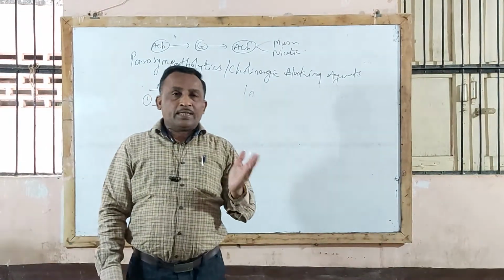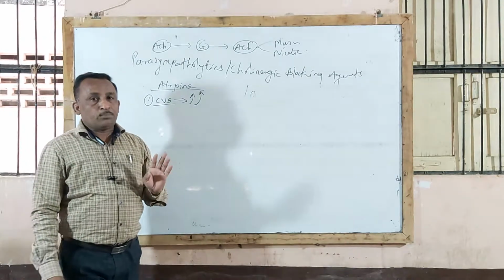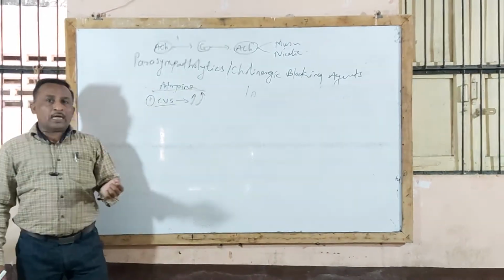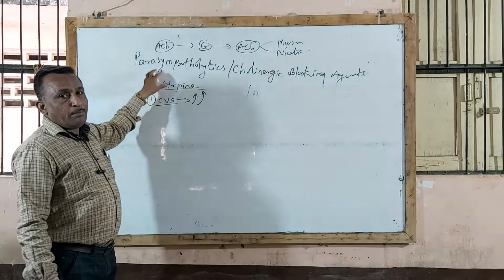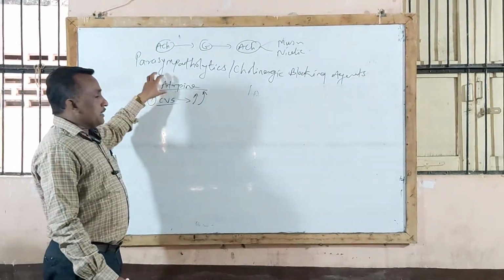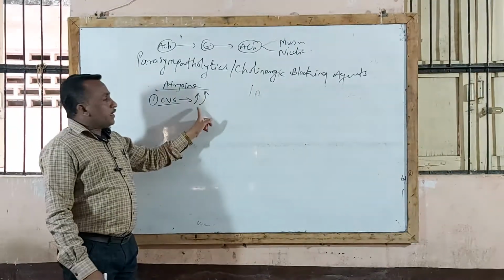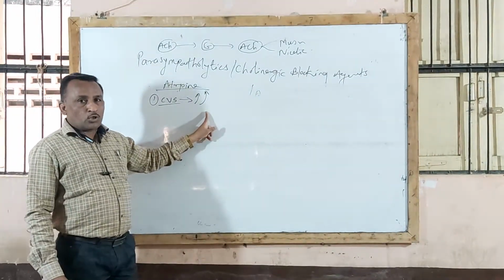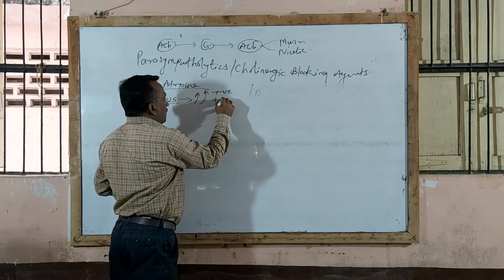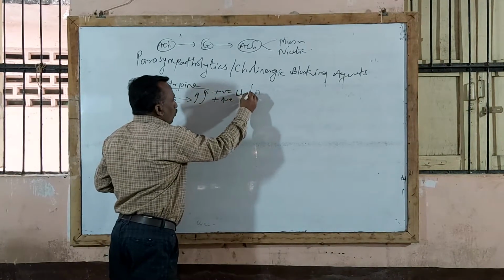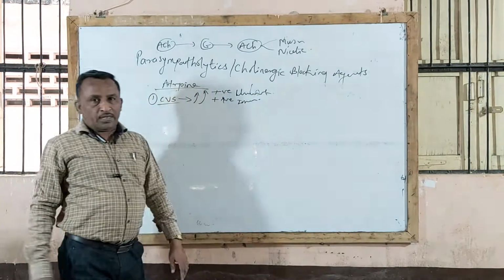You know that when acetylcholine is given, it decreases heart rate and decreases force of contraction, that is, it produces negative chronotropic and negative inotropic effect. While atropine, by blocking muscarinic receptor action on the heart, increases heart rate and force of contraction, that is, positive chronotropic and positive inotropic effect. Chronotropic is related to heart rate, inotropic to force of contraction.